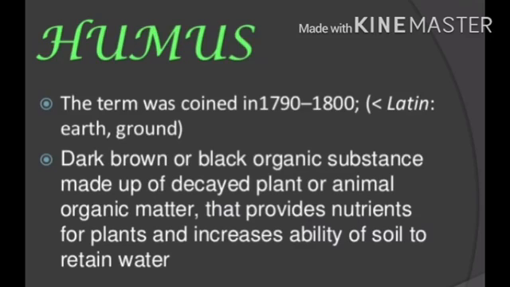Now, before the humus, a small recap about A horizon. The uppermost layer of the soil is called A horizon. It is usually dark in color and contains very fine particles of rocks. It is rich in humus, which makes the soil fertile.